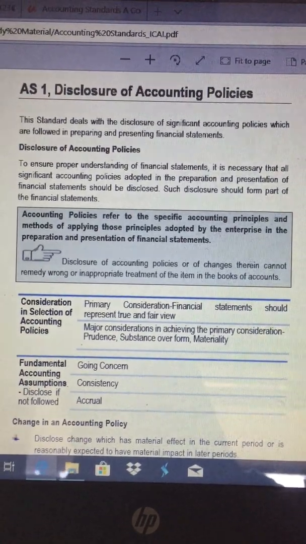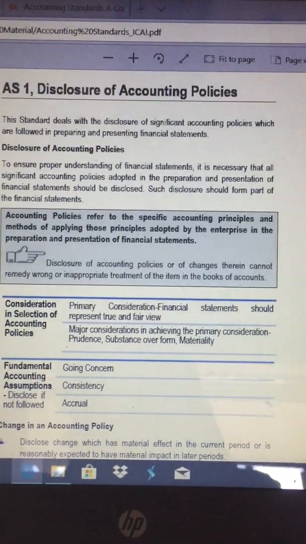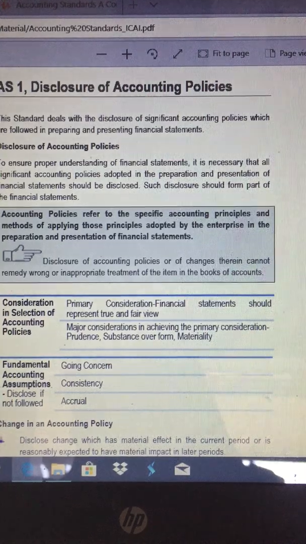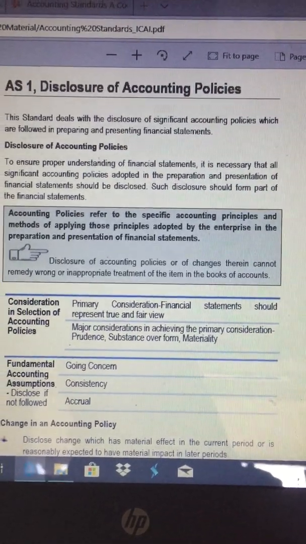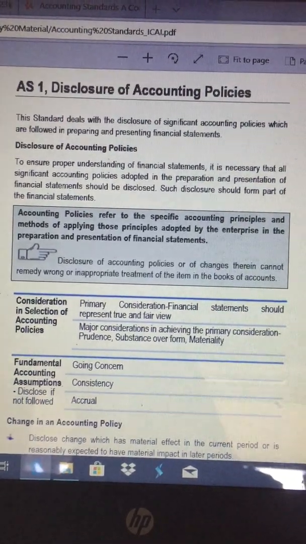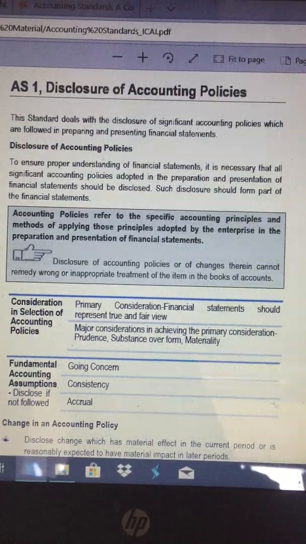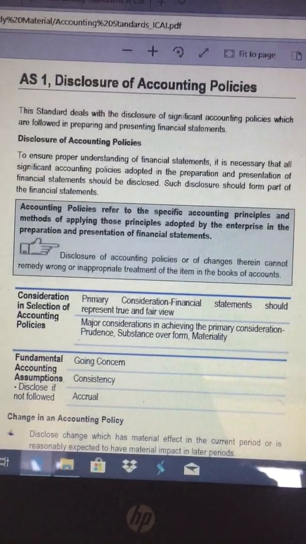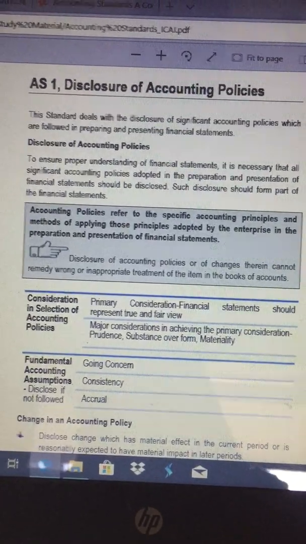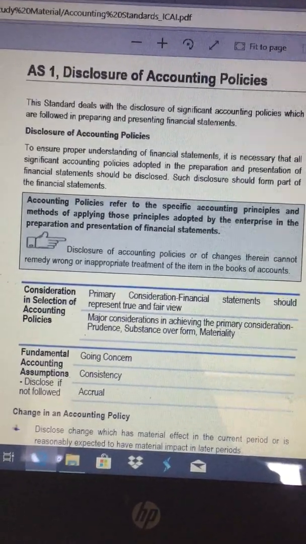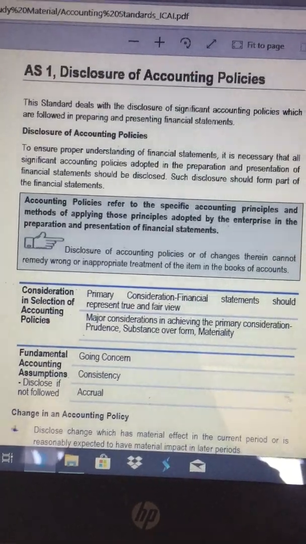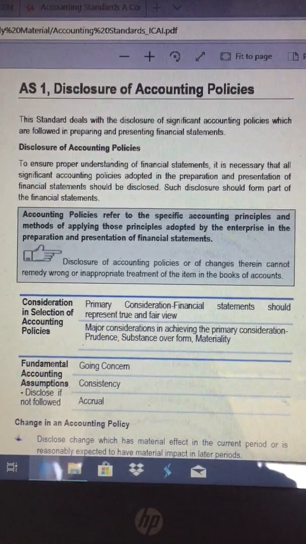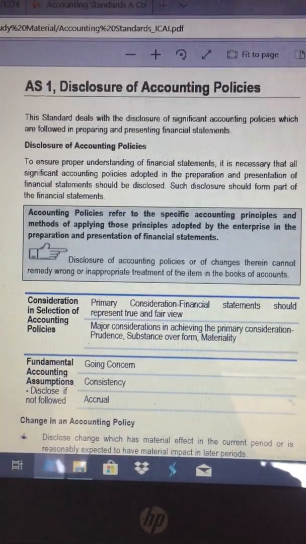What is prudence? Prudence says all the losses should be provided for and profits should not be anticipated. It means whenever any event or transaction occurs, only then should profits be recognized, with certain conditions, and any losses or risk which is seen should have a provision made for it.